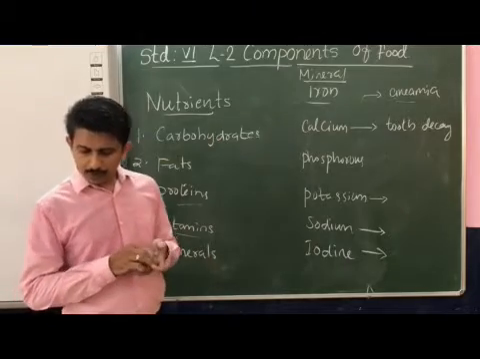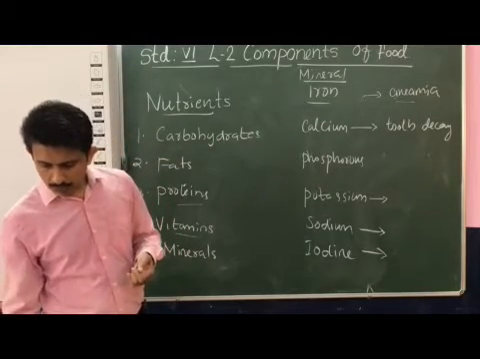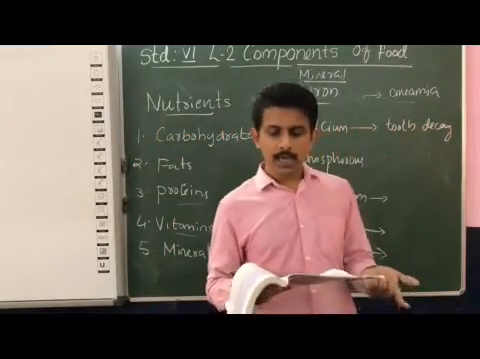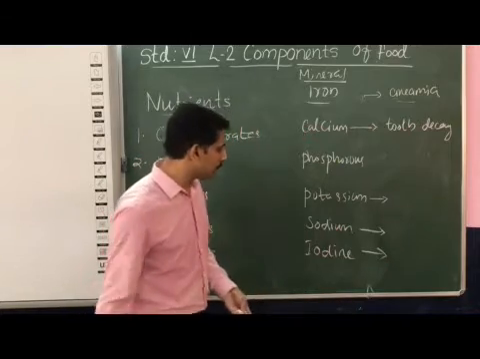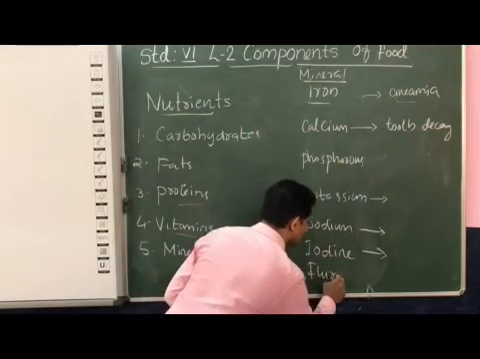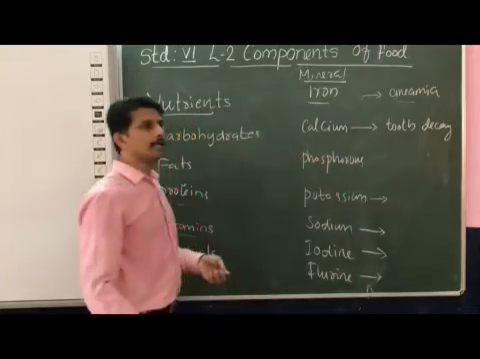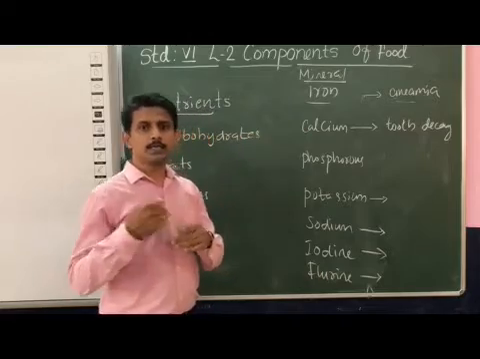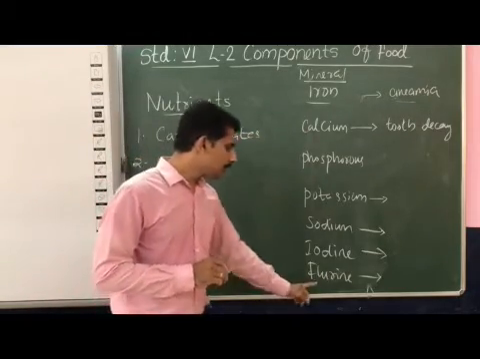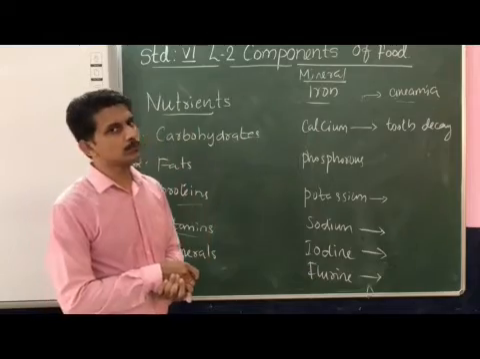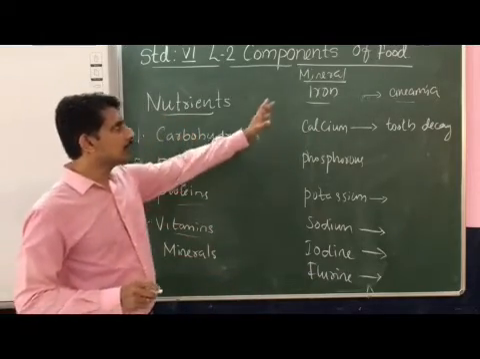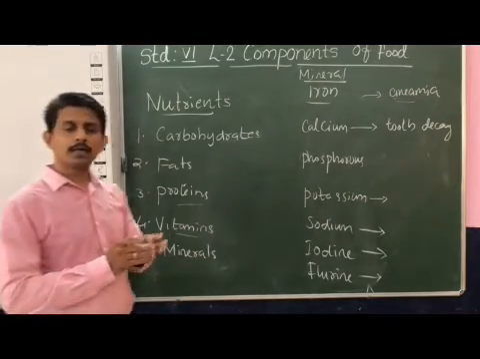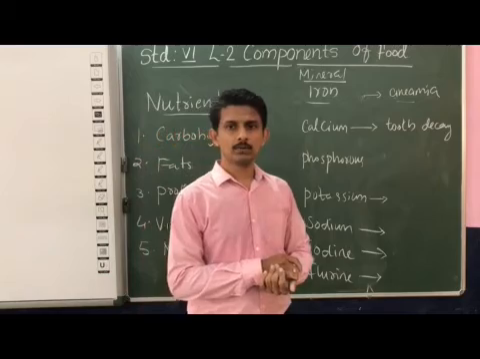Now one more mineral we are discussing, that is fluorine. Fluorine is obtained from water in some areas. The deficiency of this mineral leads to tooth decay, because fluorine creates enamel in our teeth. So the deficiency of fluorine leads to tooth decay. So these are the basic types of minerals which are required by our body for its essential growth. Okay, thank you.